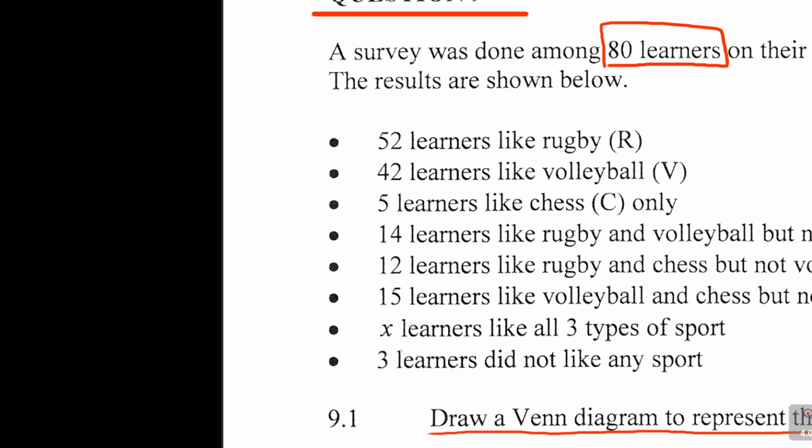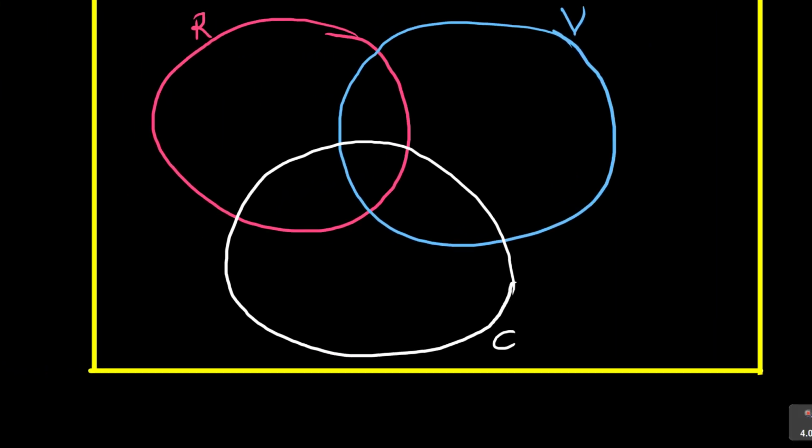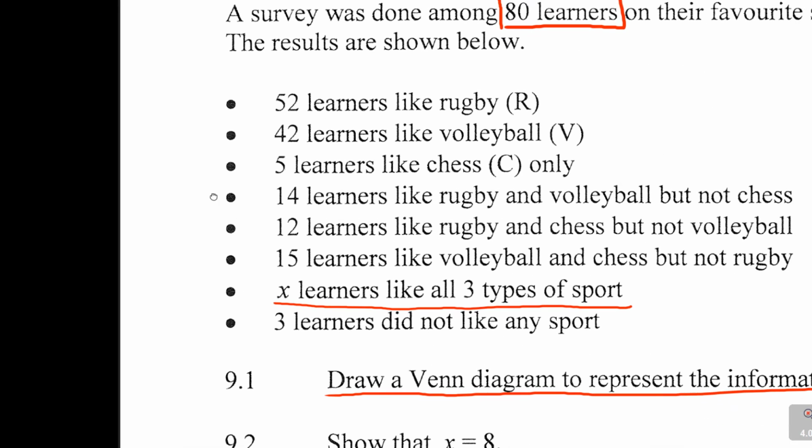X learners like all 3 types of sport. So it's X. We are not given that number. So if I come here and say in the center here, I have got X learners. Then look at the next statement that follows up.